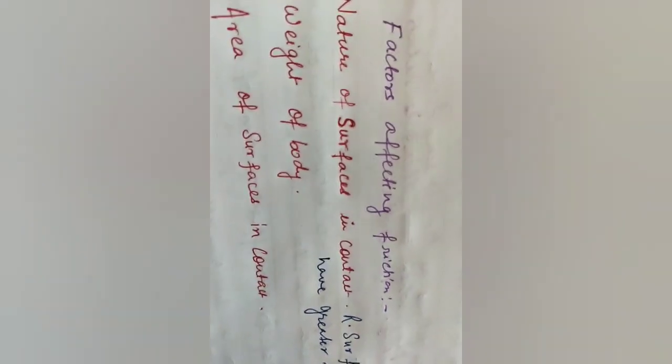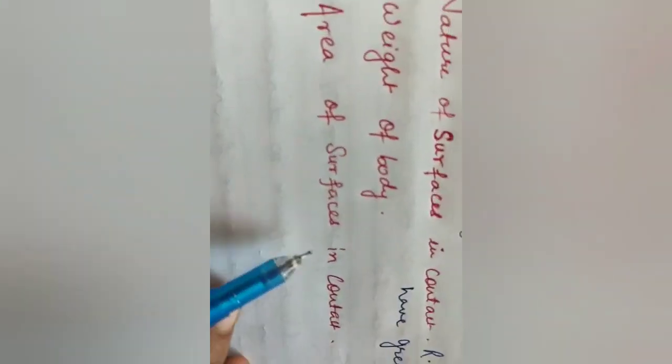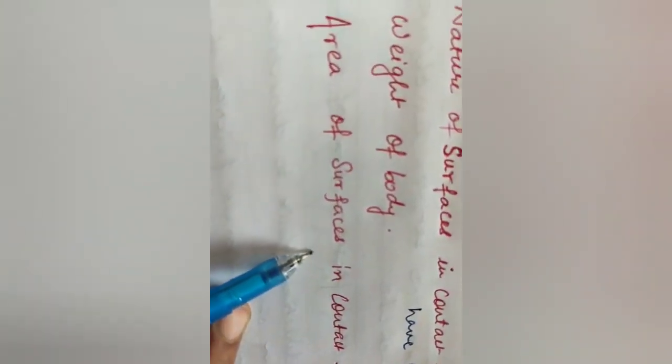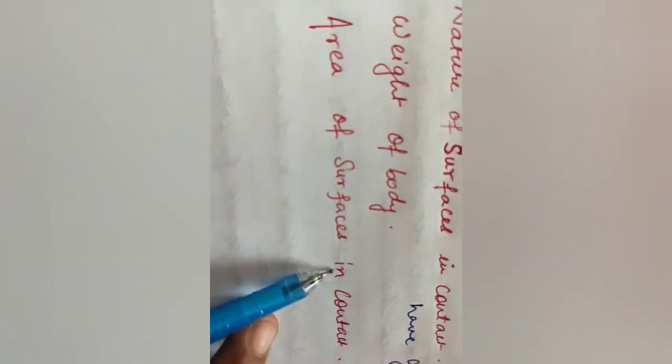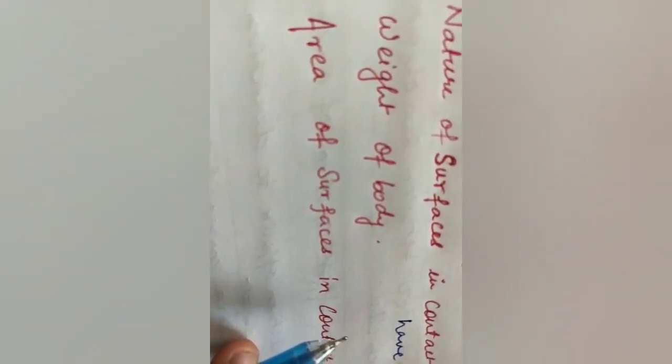Similarly, the more the weight of a body, the more is the frictional force. And third, area of the surfaces in contact. For any two given surfaces, friction is independent of the shape or the area of the surfaces in contact.